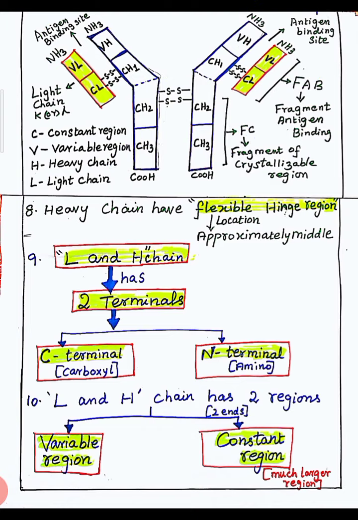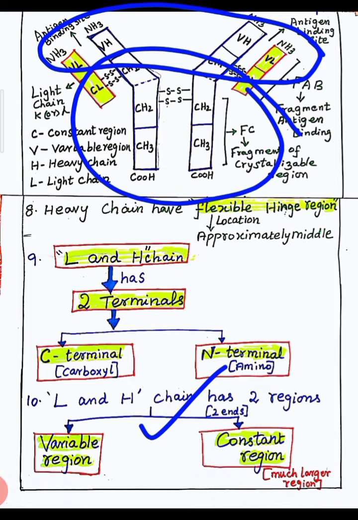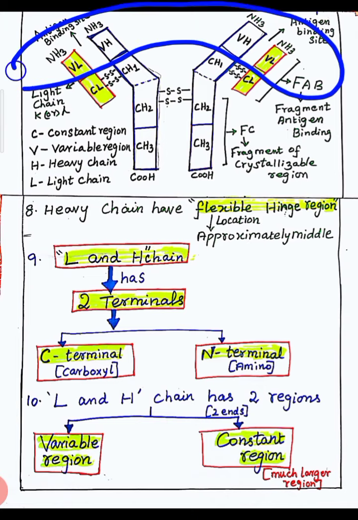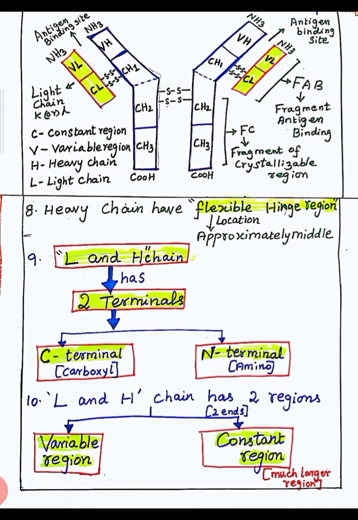Then see point number 10. L and H chains have 2 regions: the variable region and the constant region. This part is called the variable region, and after that the constant region. The top part of the Y shape is the variable region. The rest of the part is the constant region. The constant region is much larger than the variable region.